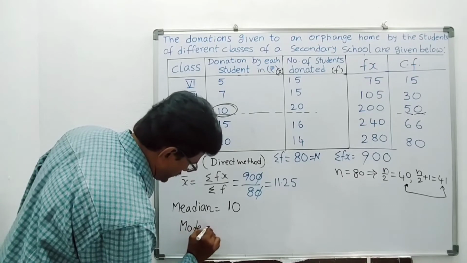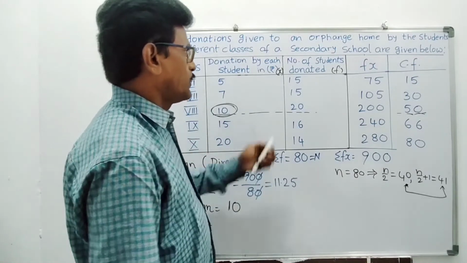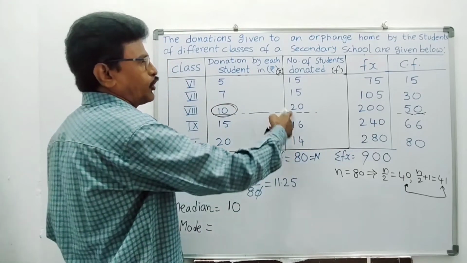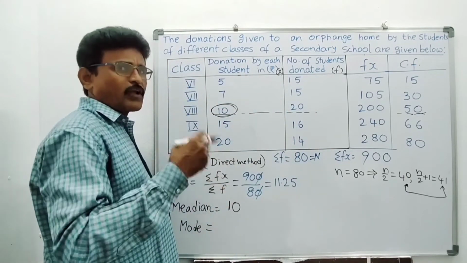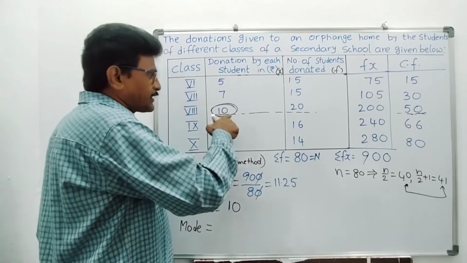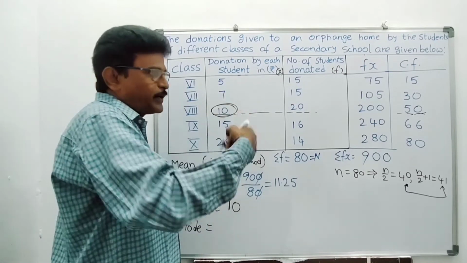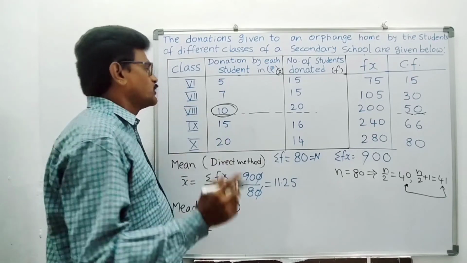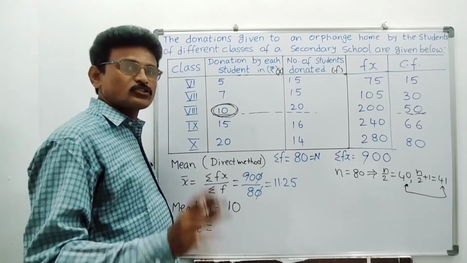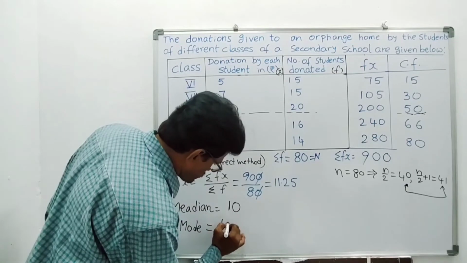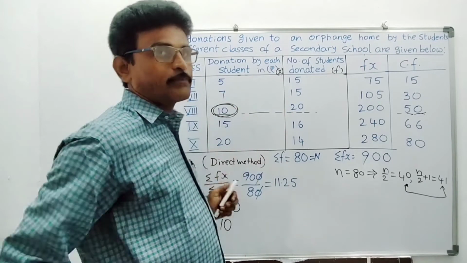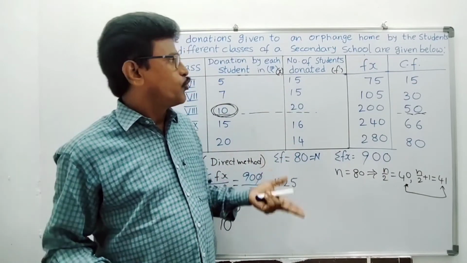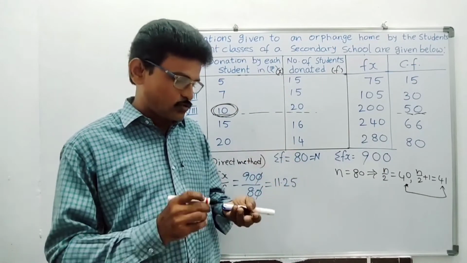Mode is very simple. Students, observe the highest frequency. Which is the highest frequency? 20. Okay. So more number of times, which value is repeating? 10 rupees. 10 rupees is repeating 20 times. So that value is the mode. So what is the mode? Mode is also 10 only, right? So 10 is repeating 20 times. Very simple. Within 10 minutes we can solve in 3 methods also, right students?